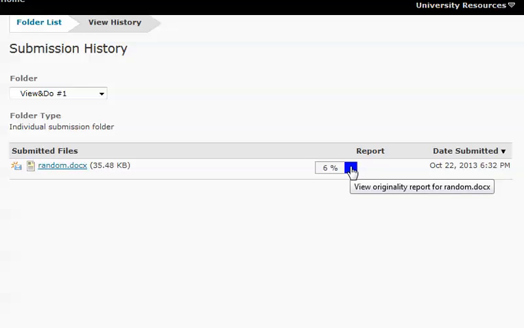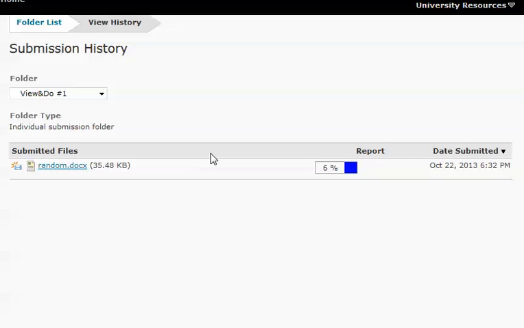And if you click on this little colored box, the paper will come up and it will show you the sections of your paper that you need to pay attention to because you have not either cited them correctly or you have cited them, and that's fine. It finds basically the text that you've taken from somewhere else. If you've attributed it correctly, then leave it alone. If you haven't, you have to fix it.